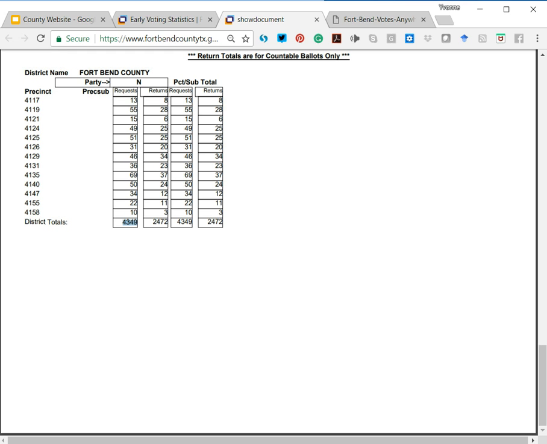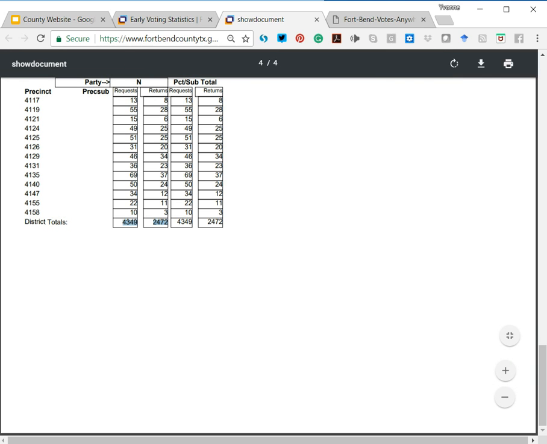So 4,394 individuals had requested a mail-in ballot. Of those 4,394 people who requested a mail-in ballot, up to 2,472 of those mail-in ballots were returned to the Fort Bend County Voter Administration office. I could do the percentage, which I should have done. I think I did it earlier, but it's probably under 60% of those mail-in ballots were returned.